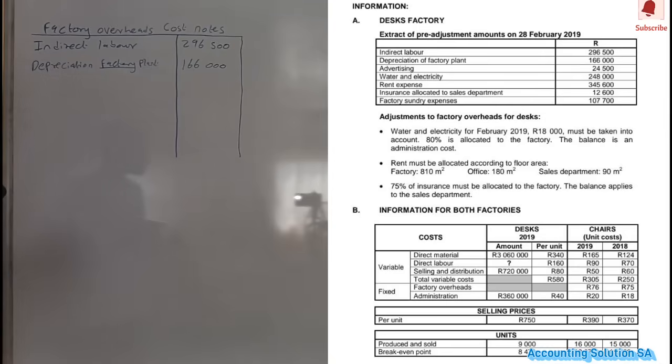Do we advertise under a factory where we produce? No, we don't advertise there. We advertise on the Department of Selling and Distribution, which means that it's not going to fall here.